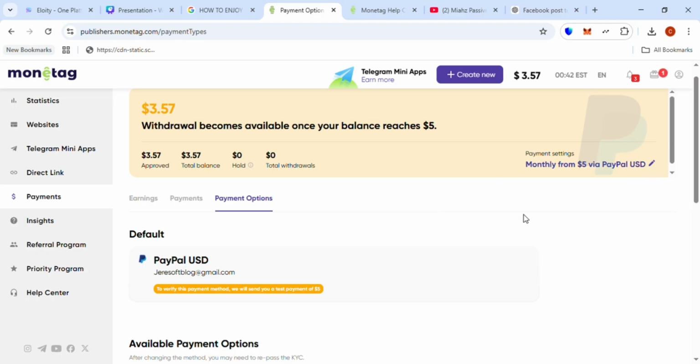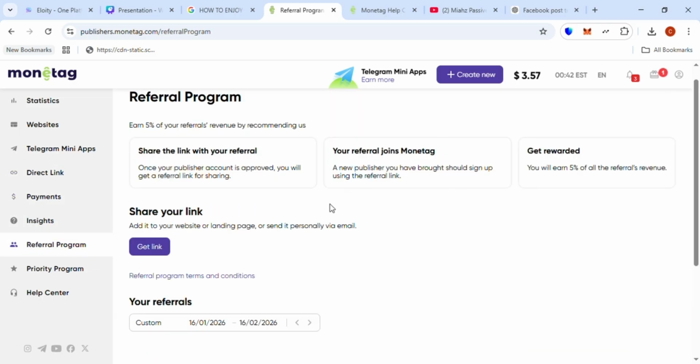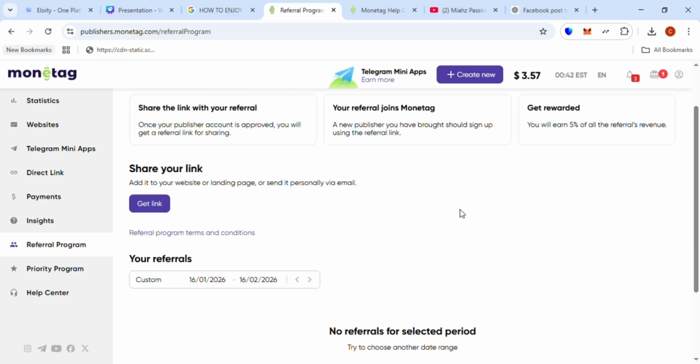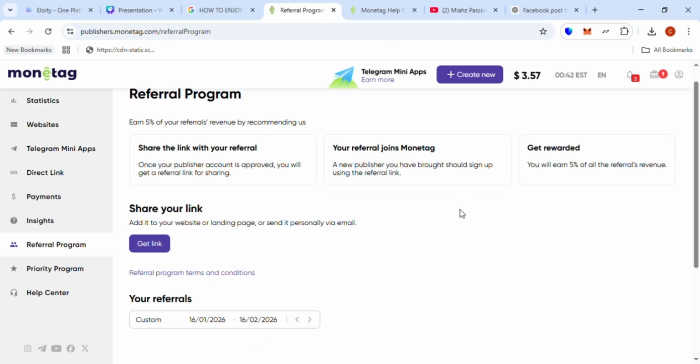If you encounter any issue, don't hesitate to reach out to their support team. They are always available to respond to you. Okay, so they also have a referral program that allows you to earn 5% commission lifetime on people using your referral link to join Monetag. All right, so you earn 5% commission. Okay, that is something that is okay.